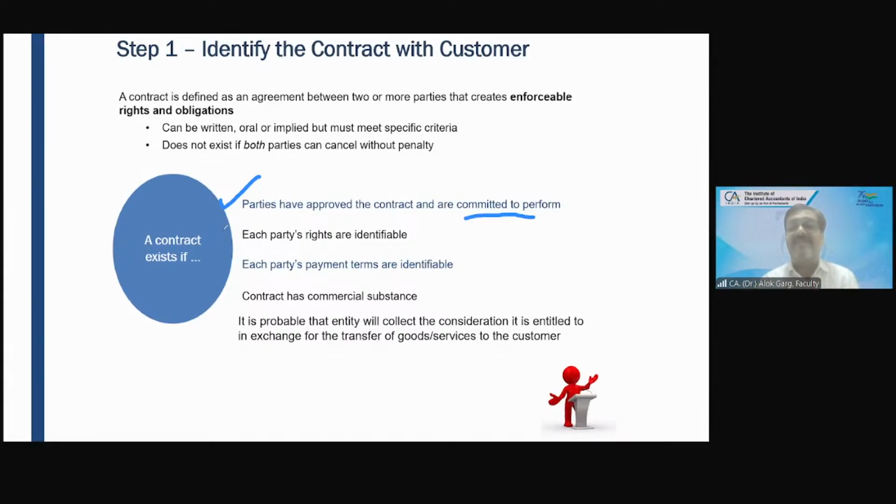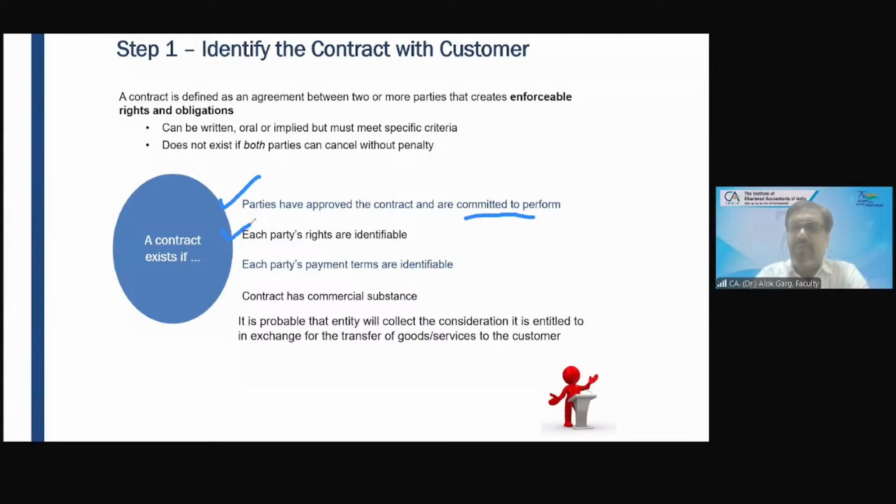Each party's rights are identifiable. The rights being identifiable means it should be clear what sort of goods, what quantity, what quality the vendor or supplier will deliver, and when and how the customer will pay the money.